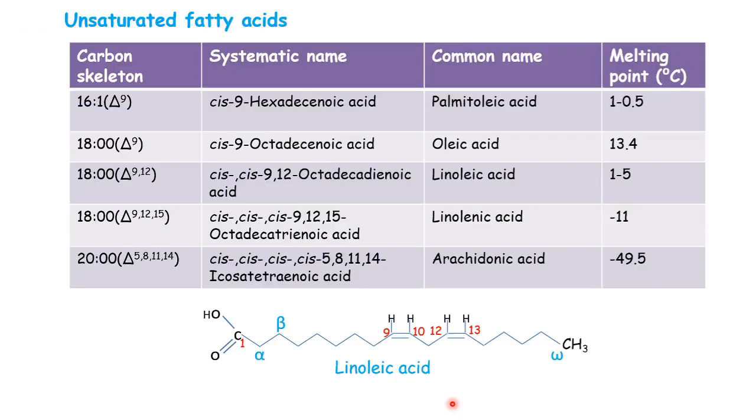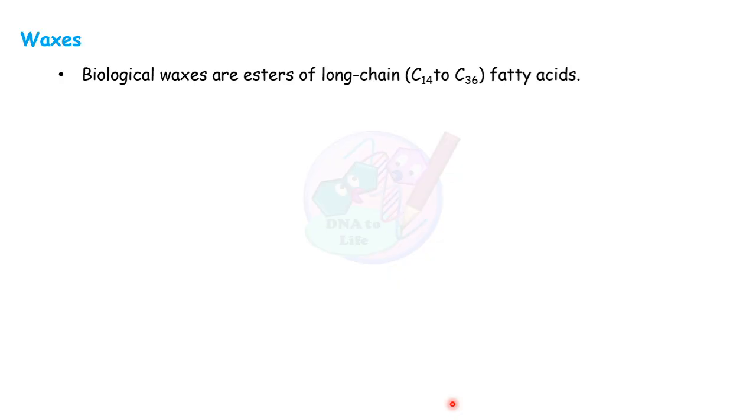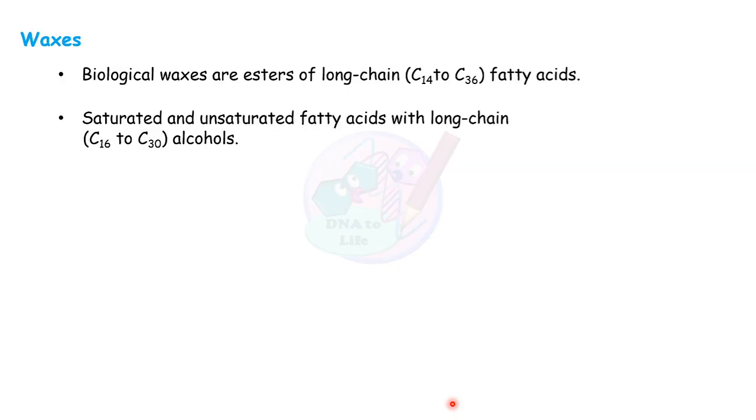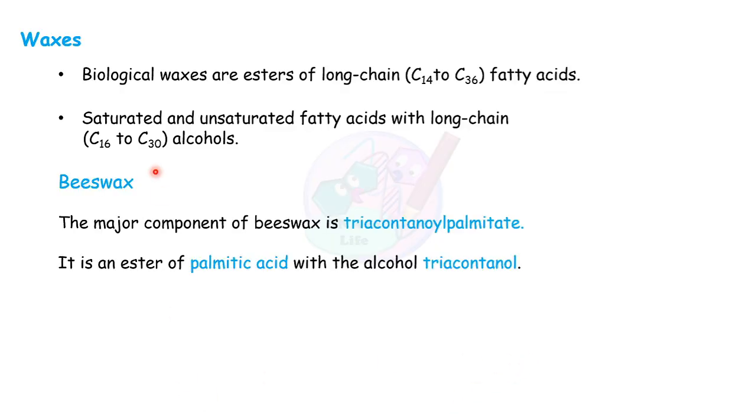So this was all about the triacylglycerols. Now the next example of simple lipids is waxes. Waxes are also similar to triacylglycerol. They also have alcohol and fatty acid. Here also long fatty acid chains are present, and here the alcohol is also very large. In the case of triacylglycerol, only the 3 carbon alcohol glycerol was present, but here we have long chain alcohols present. An example is beeswax.